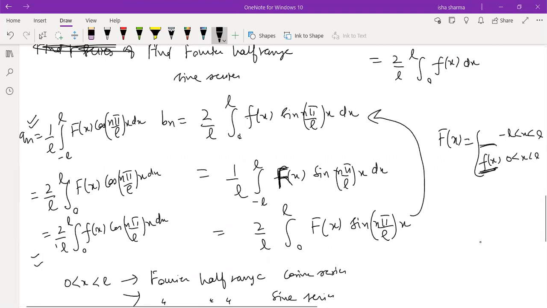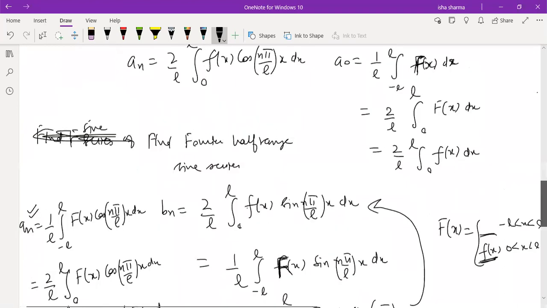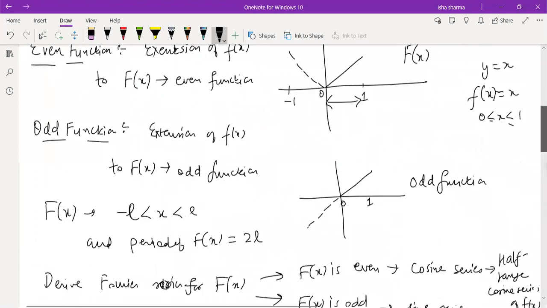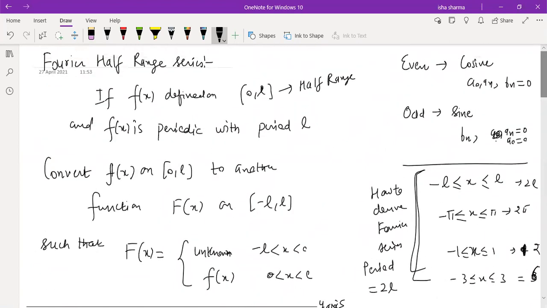We'll do questions of this next time, and then you will understand the difference. This point which I told you in the beginning: for an even function it's a cosine series, for an odd function it's a sine series. This is when the total function is from minus L to L. But now in half range, the function is from 0 to L. We are converting this into a function of our choice.